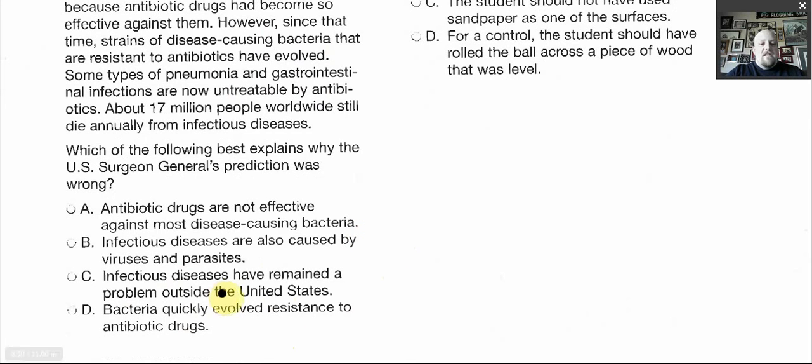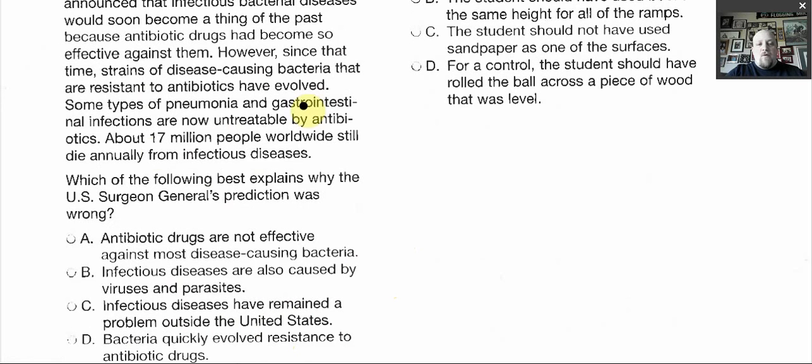Infectious diseases have remained a problem outside the United States. Well, it doesn't say that anywhere in here. It says 17 million people worldwide. So that can be in the U.S., it can be out of the U.S., it can be all over the world. Who knows? Doesn't really give us a clear answer.